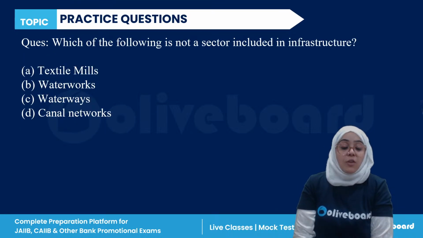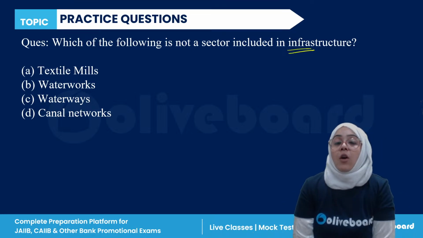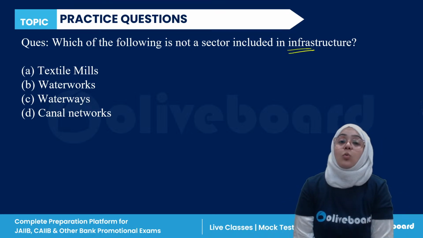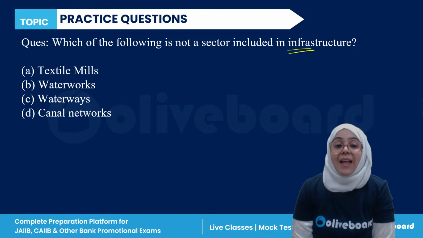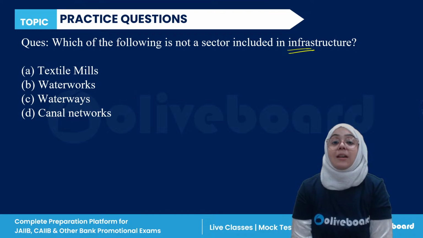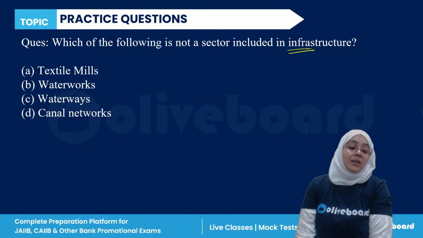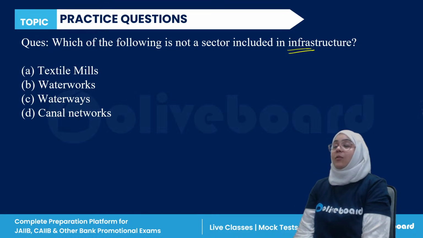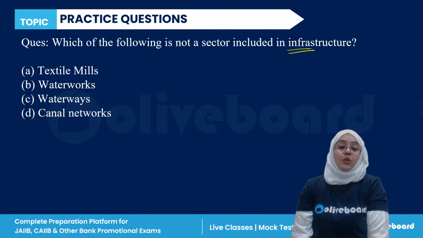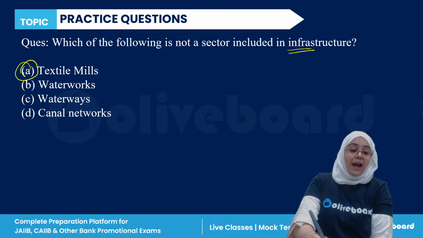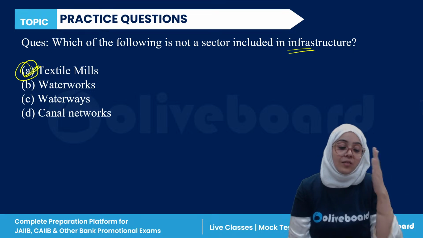Next question. Which of the following is not a sector included in infrastructure? Textile mills, waterways, or canal networks. Which of the following is not included under the sectors in infrastructure? Yes, so the correct answer is A, textile mill. Of course, textile mill is the correct answer.